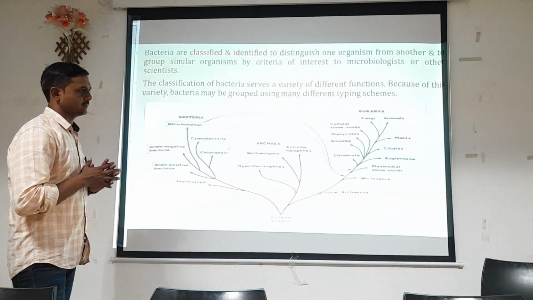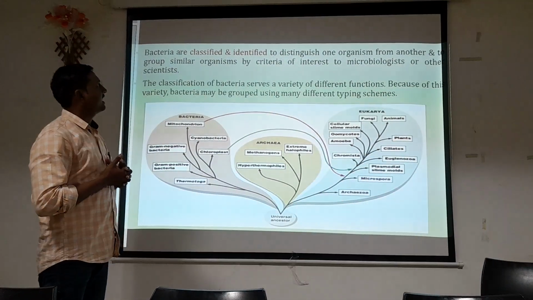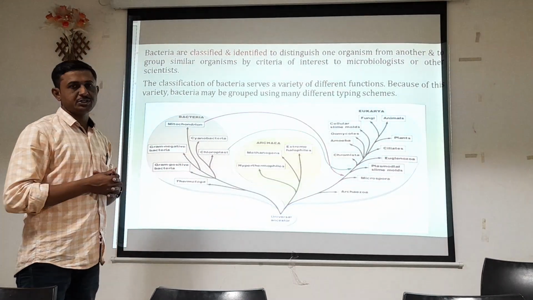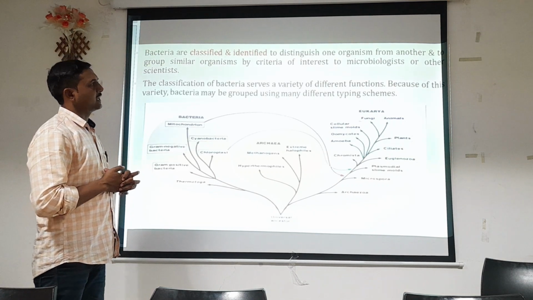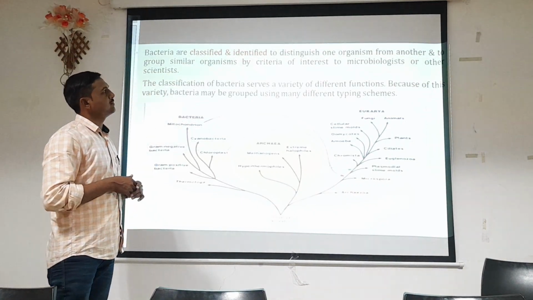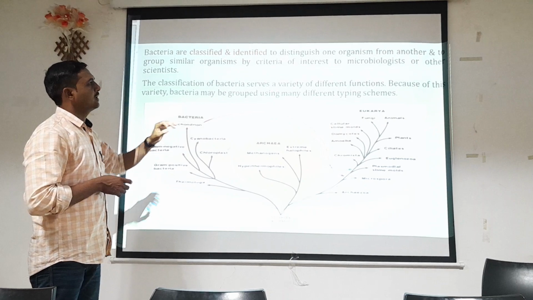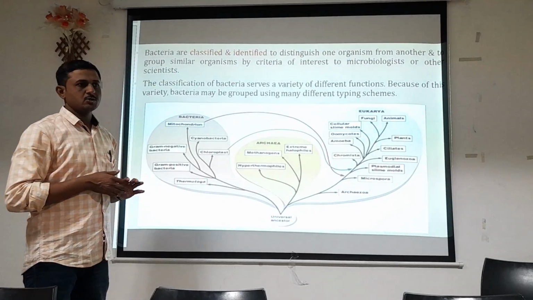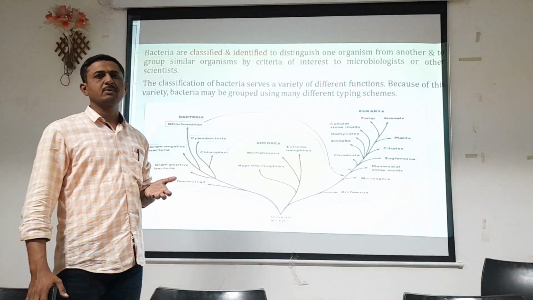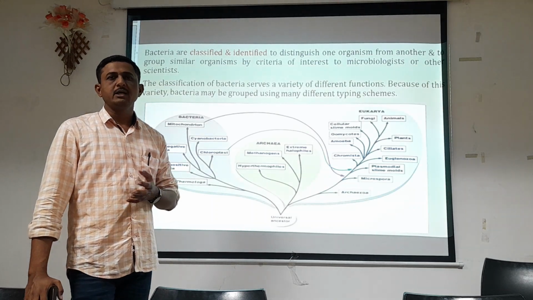Bacteria are classified and identified to distinguish one organism from another and to group similar organisms by criteria of interest to microbiologists or other scientists. So here we have to discuss the need for classification. Why do we need classification?